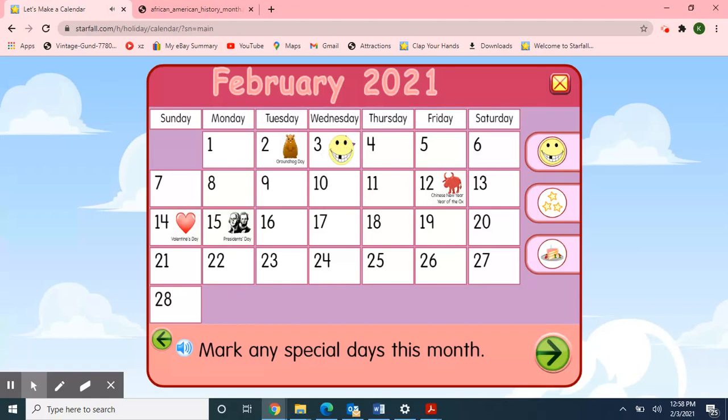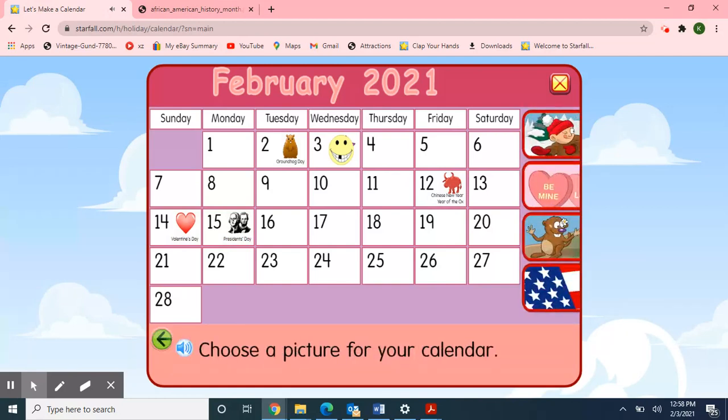And then Friday, February 12th will be Chinese New Year, Year of the Ox. And then Sunday, February 14th is Valentine's Day. And the following day, February 15th, will be President's Day.